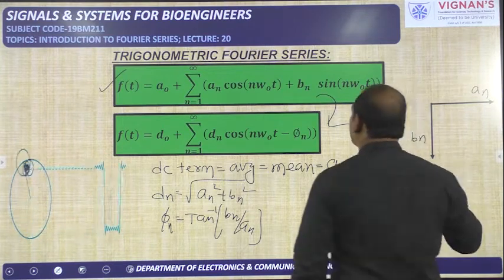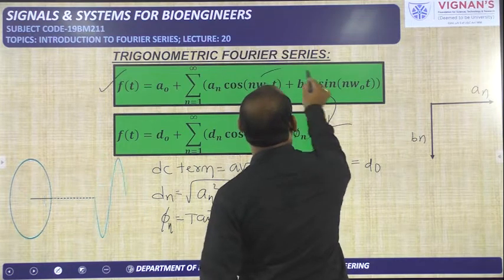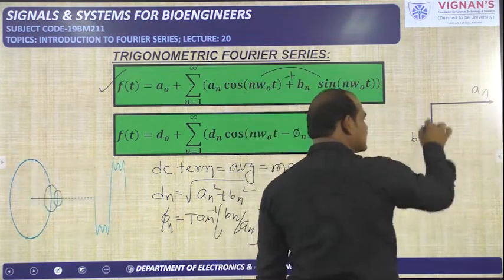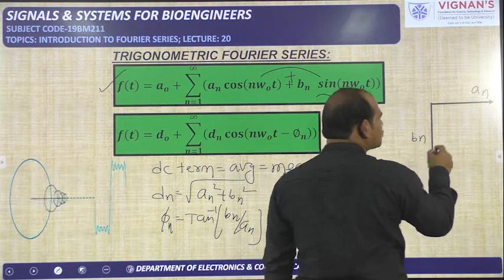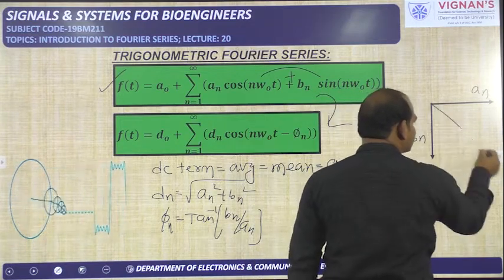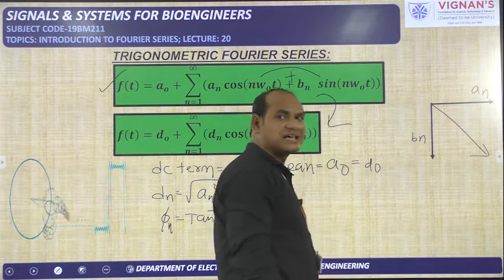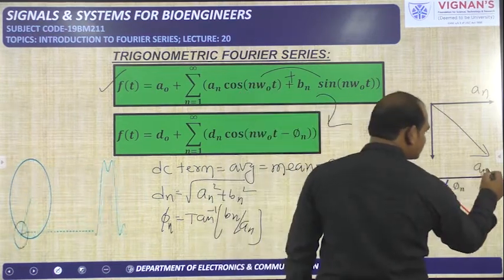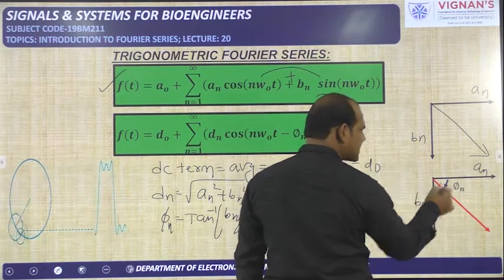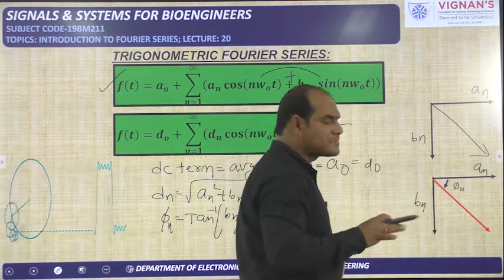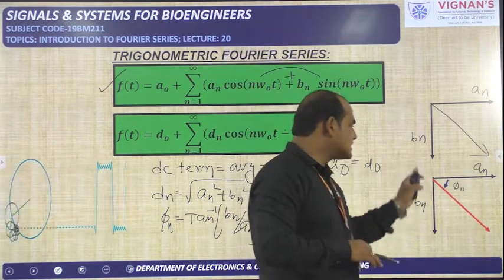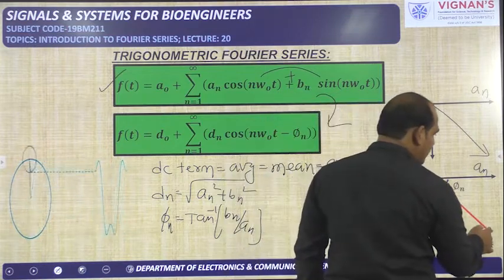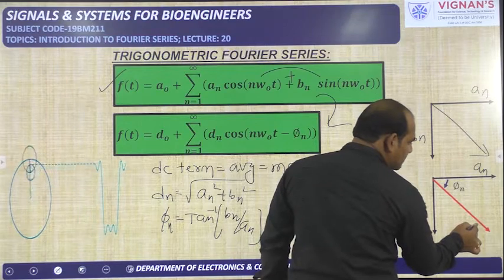Then what happened in between these two? Addition has happened. This is one vector, this is another vector, so by adding these two vectors, the resultant vector will come like this. This we already know, that is vector addition. Actually these are coefficients, but for understanding purposes I am taking this as one vector and this as another vector. By adding those two, we will get this red vector, which is nothing but dn.